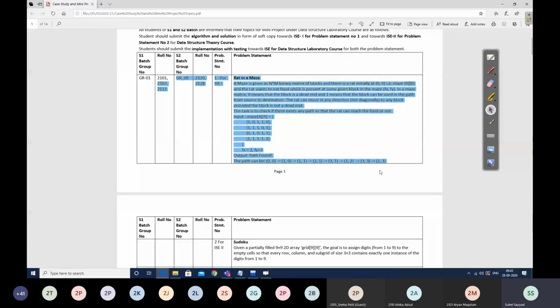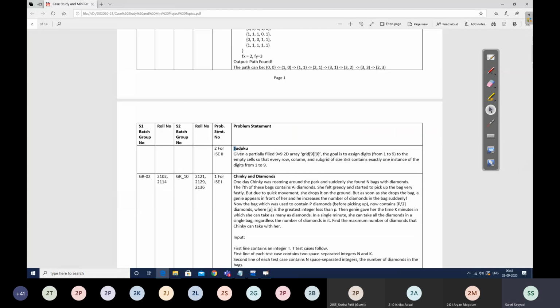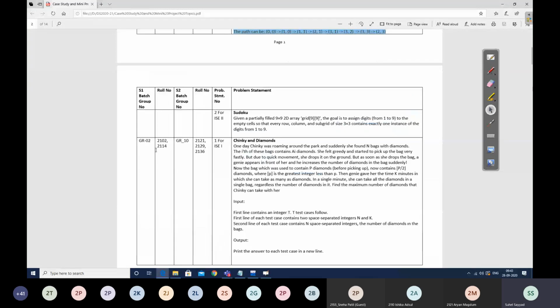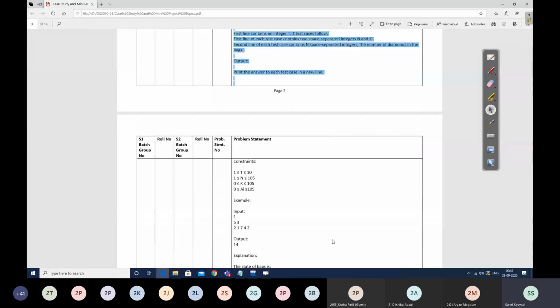Are you getting this? This problem statement is for ISC 1 and this problem statement is for ISC 2. Right now you have to submit, whenever I'll create the link, a solution document for only the first one. Each group will have a different problem statement, like group 2 and group 10 are having this first problem statement. You have to upload this one, and the second is for next time.